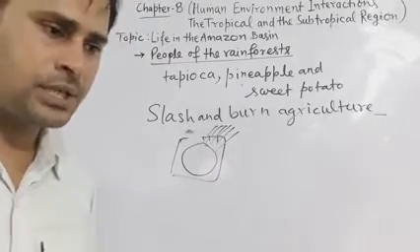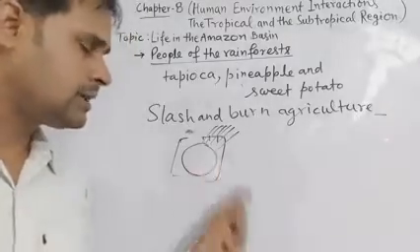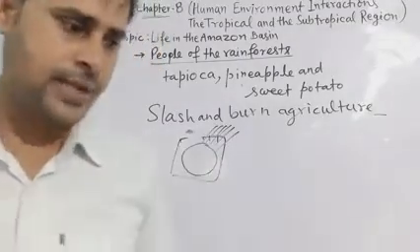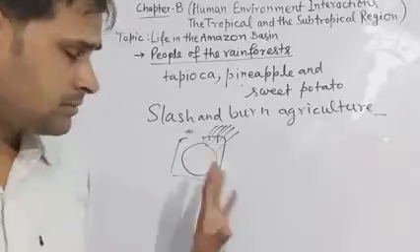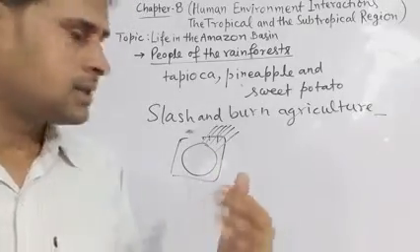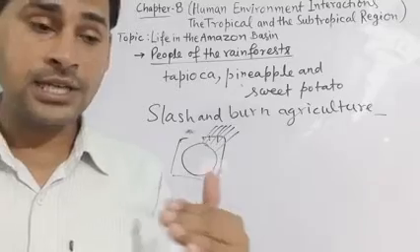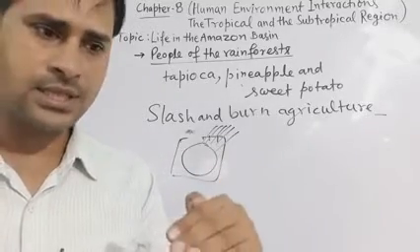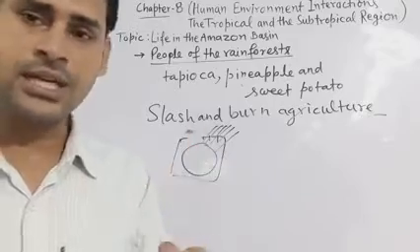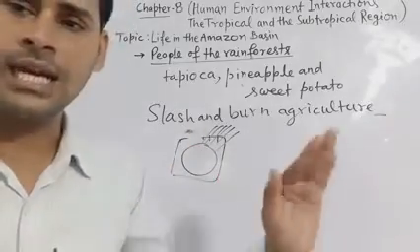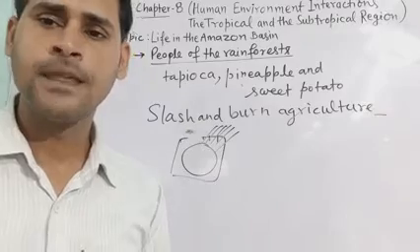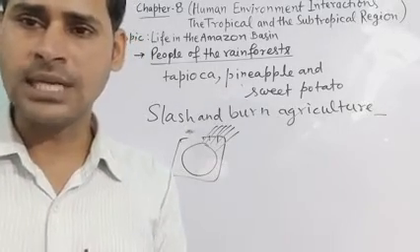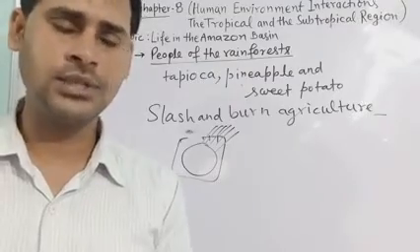They grow crops for nearly 2-3 years, and when fertility is reduced, they leave that area, choose a new place, and then do the same process.